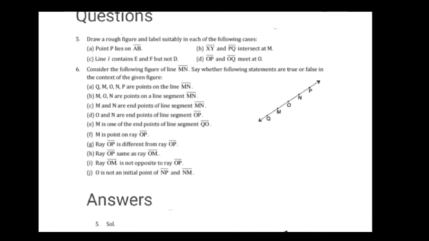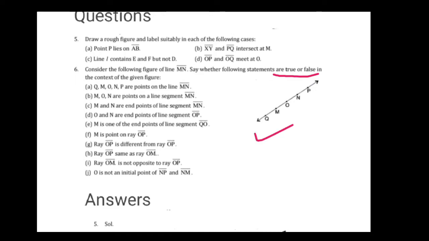Now afterward, question number 6, and in this question, look at the following figures and say whether the following statements are true or false. So here the line is given.